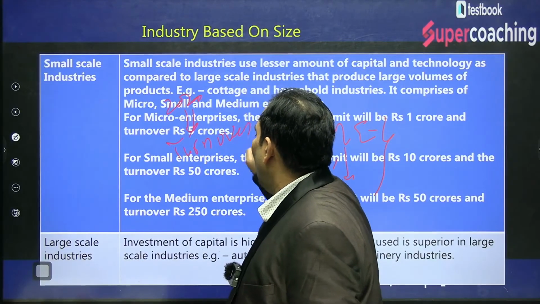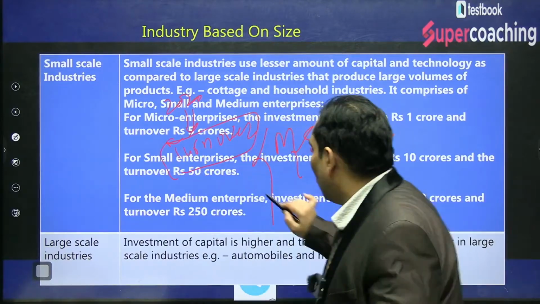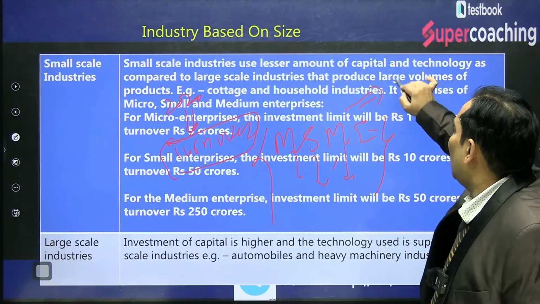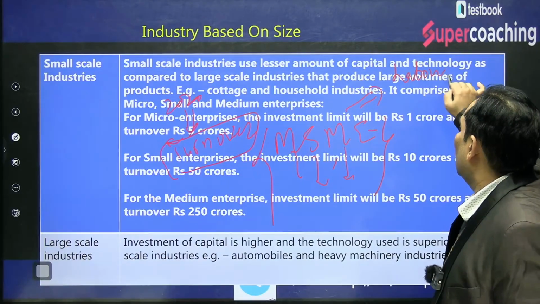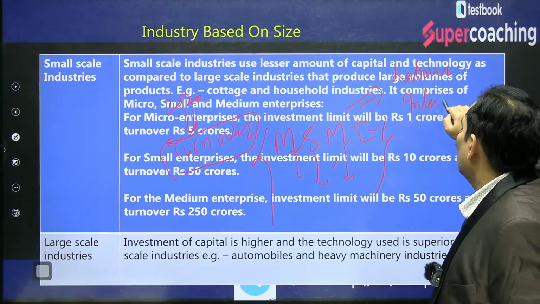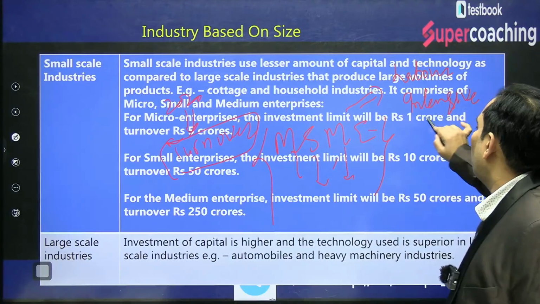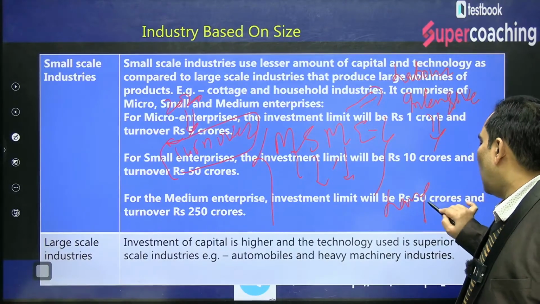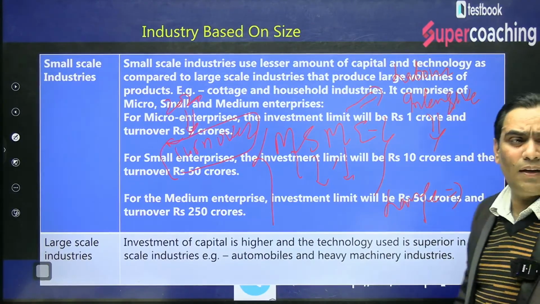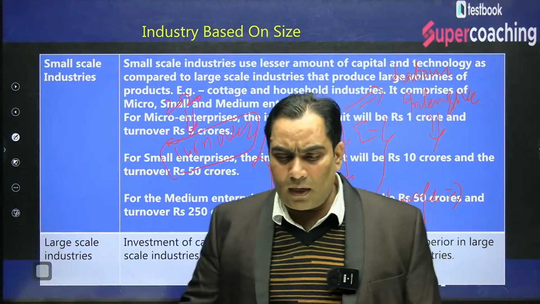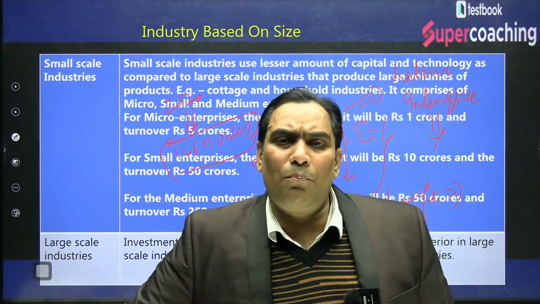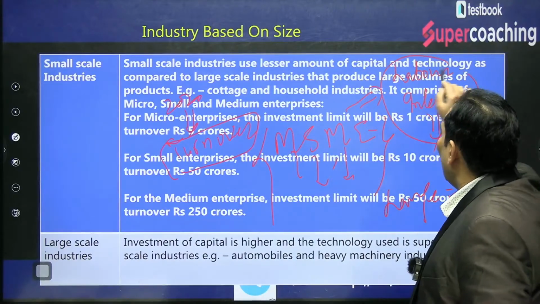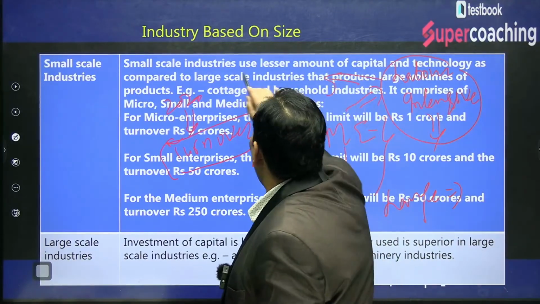As I said, these industries, MSMEs, are labor intensive. Labor intensive means they use the labor force for the production. Large scale industries are generally capital intensive. Capital intensive means they use capital or machinery for the production process. Since they are labor intensive, they are instrumental for giving employment.